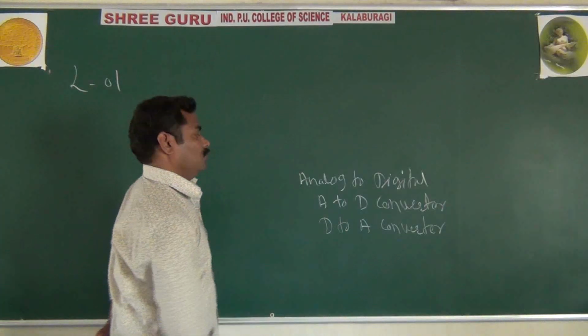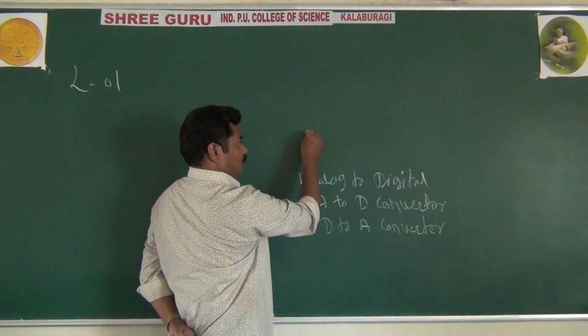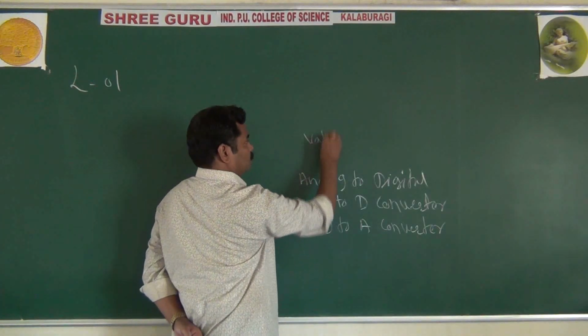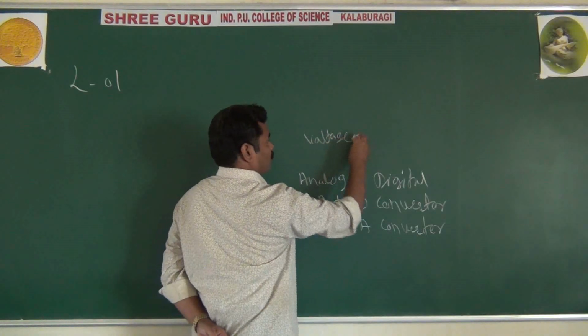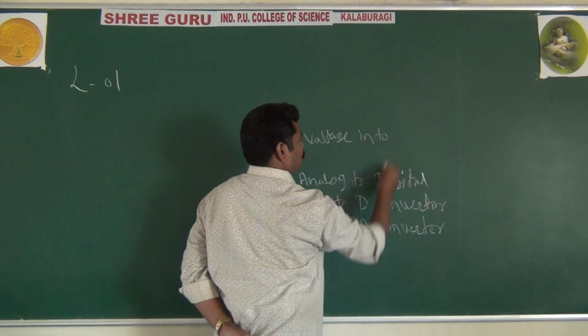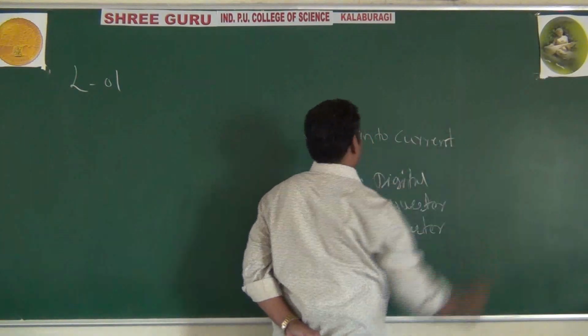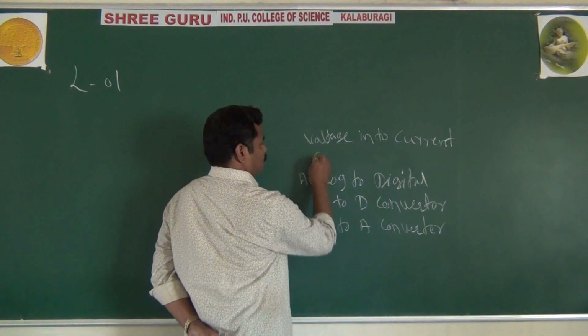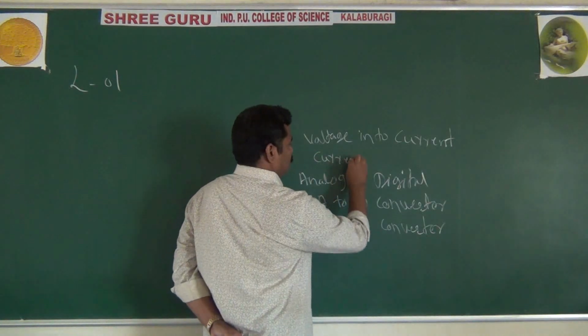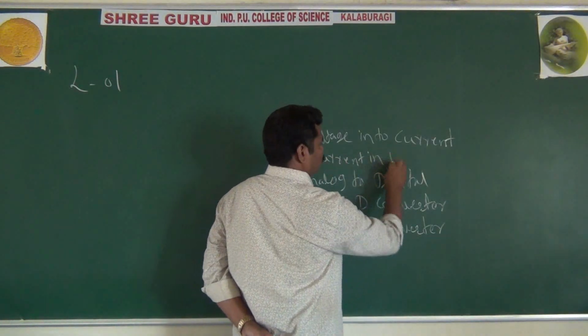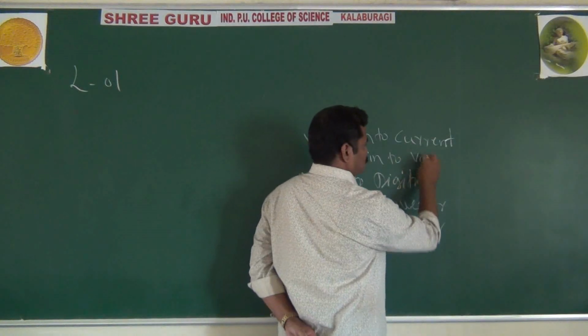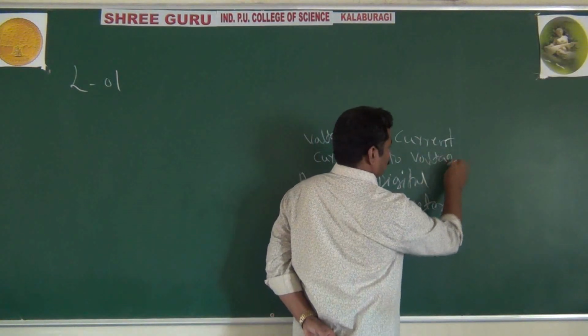As you know, it is also used to convert voltage into current, or current into voltage converters.